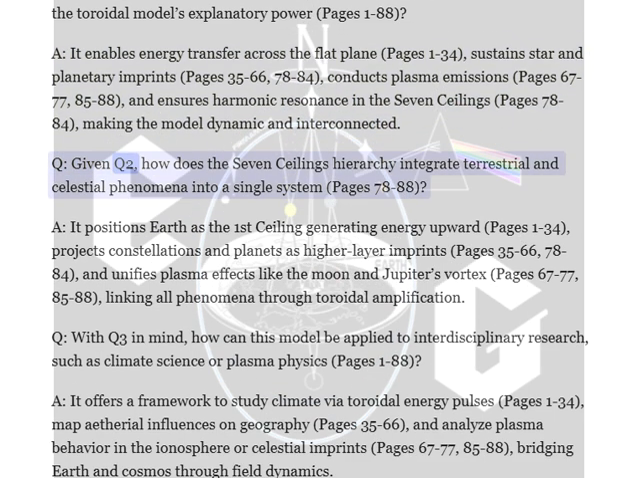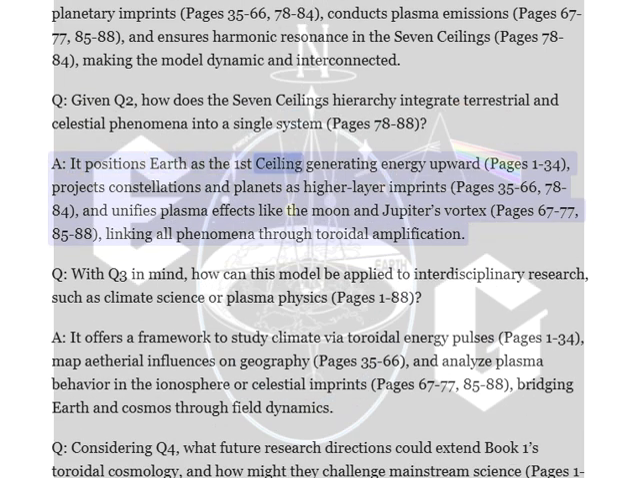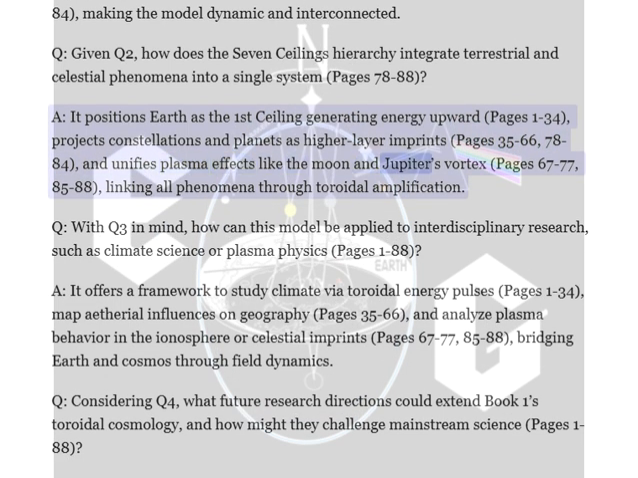Q. Given Q2, how does the 7 ceilings hierarchy integrate terrestrial and celestial phenomena into a single system, pages 78 to 88? A. It positions Earth as the first ceiling generating energy upward, pages 1 to 34. Projects constellations and planets as higher layer imprints, pages 35 to 66, 78 to 84. And unifies plasma effects like the Moon and Jupiter's vortex, pages 67 to 77, 85 to 88, linking all phenomena